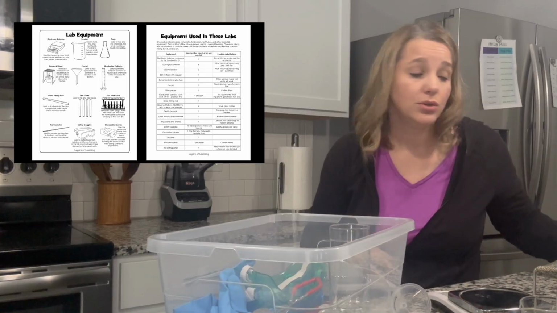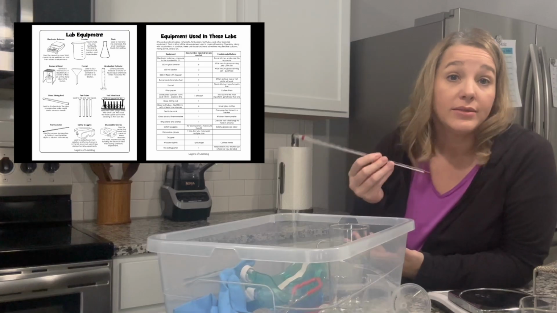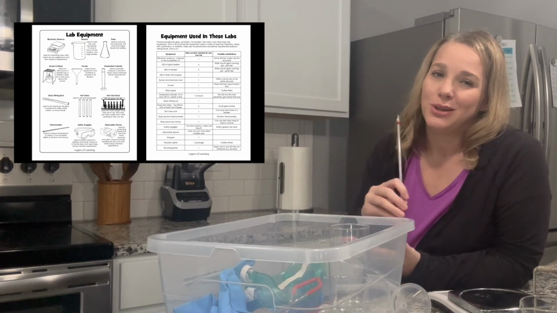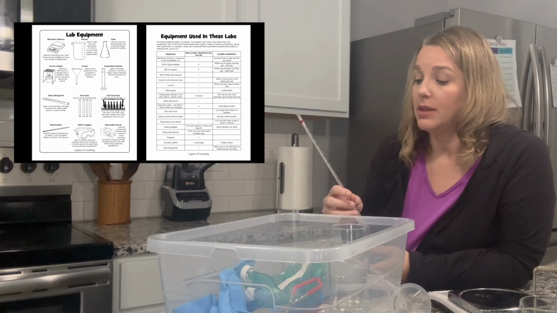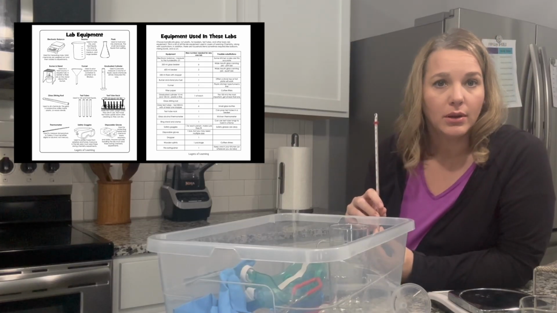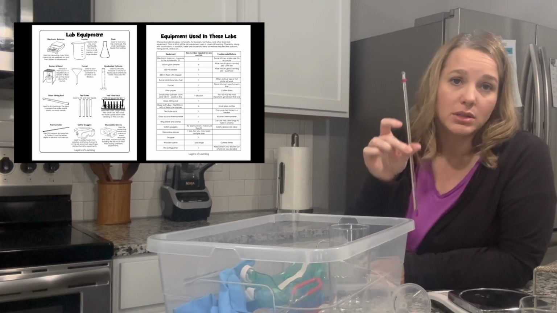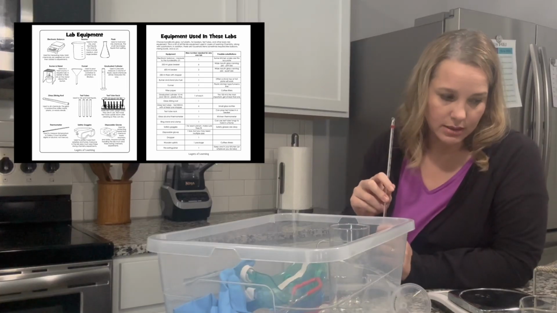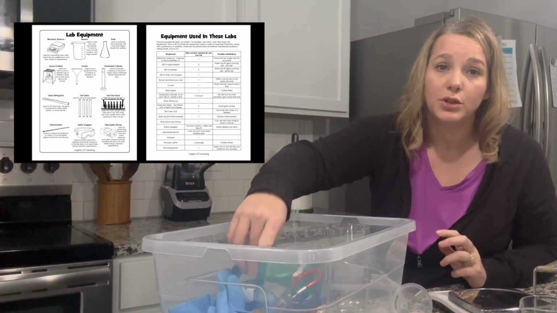Then I already showed you the thermometer. This is a lab thermometer, a science thermometer. You don't have to get this. There's nothing in this class that you have to get. You can just watch, or you can use the substitutes. But if you're planning on getting some things, this would be something that would be pretty important. A lot of times you could use a meat thermometer or a candy thermometer if you have those. But if you have a lab thermometer or a science thermometer, that would be helpful for several of the experiments in this class.